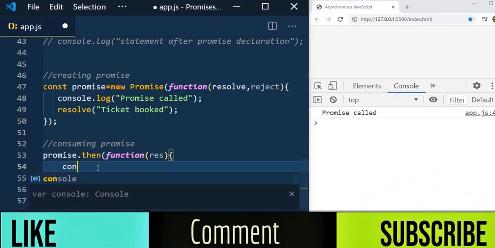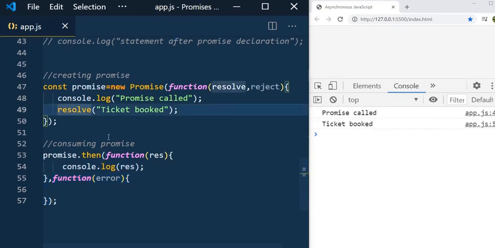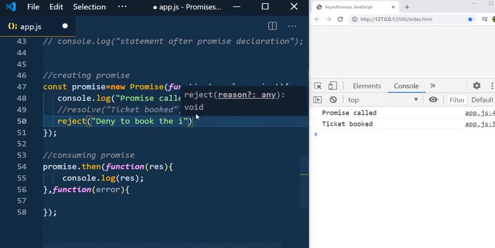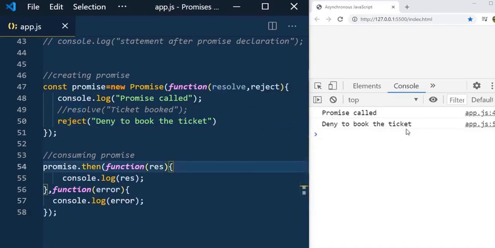And now here the promise is fulfilled. So here let's console.log and print the result. Now you can see that the value is ticket is booked, and this function will not get executed because the promise is fulfilled and it is not rejected. If you reject it, then you will have the message deny to book the ticket, and here let us paste error. You can see the deny to book the ticket error.